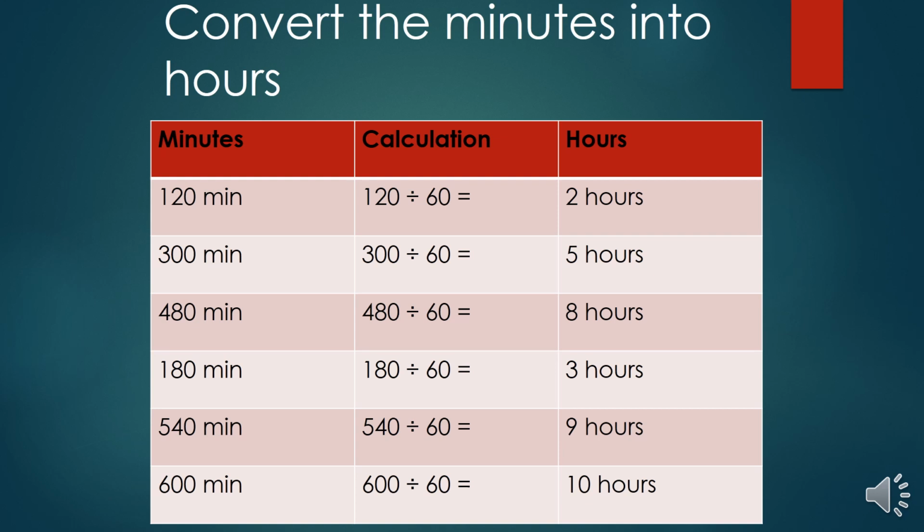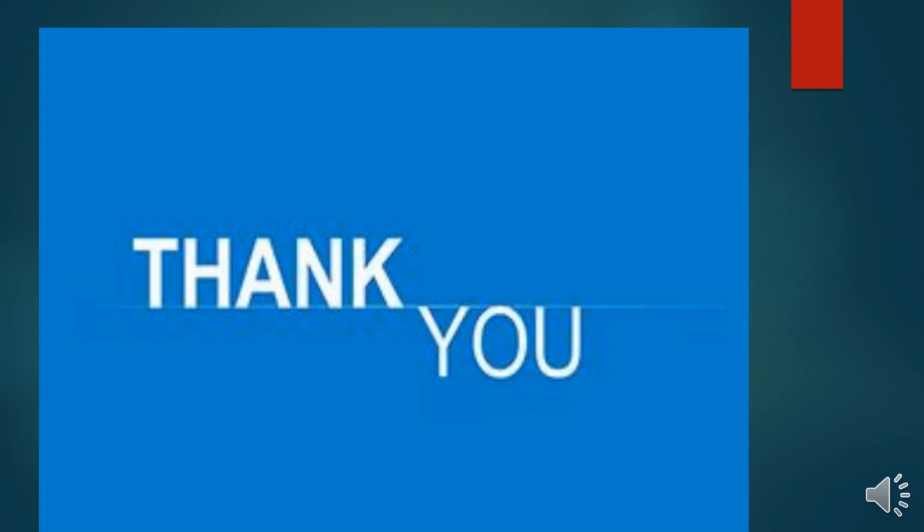Now here we are going to convert minutes to hours, so we'll divide by 60. 120 divided by 60 is 2, so it means 120 minutes contain 2 hours. 300 divided by 60 is 5, so it means 300 minutes contain 5 hours. Same for 480: 480 minutes contain 8 hours. 180 is 3 hours, 540 is 9 hours, and 600 minutes means 10 hours.